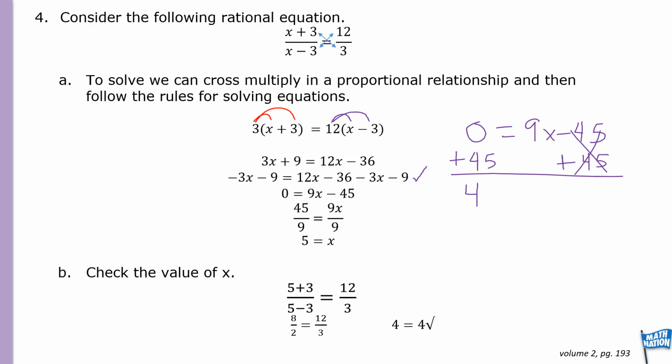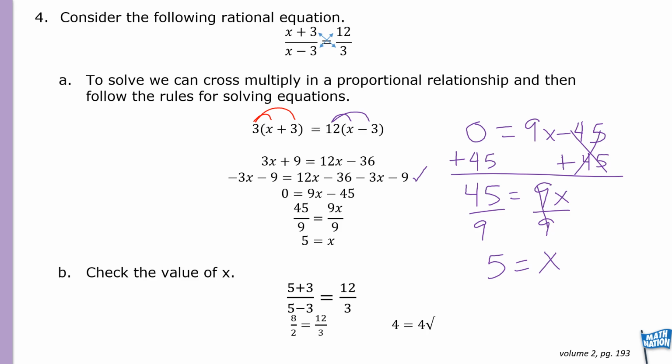So this is how we have 45 is equal to 9x, and to solve for x, divide by 9 on both sides. So 5 is equal to x. So for letter B, as you can see, check the value of x.